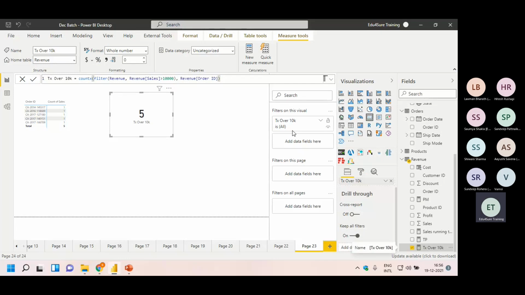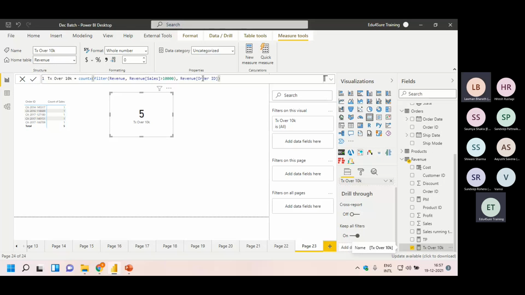Guys, did you understand this? Anyone who is not clear? Why have we taken the expression as revenue order ID? Because, for example, we have ordered 2 products in one order ID, right? One product costs, for example, 11,000.